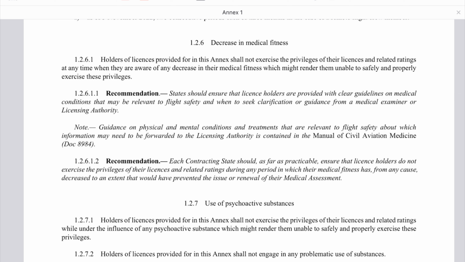Holders of licenses provided for in the Annex shall not exercise the privileges of their license and related ratings at any time when they are aware of any decrease in their medical fitness which might render them unable to safely and properly exercise those privileges.